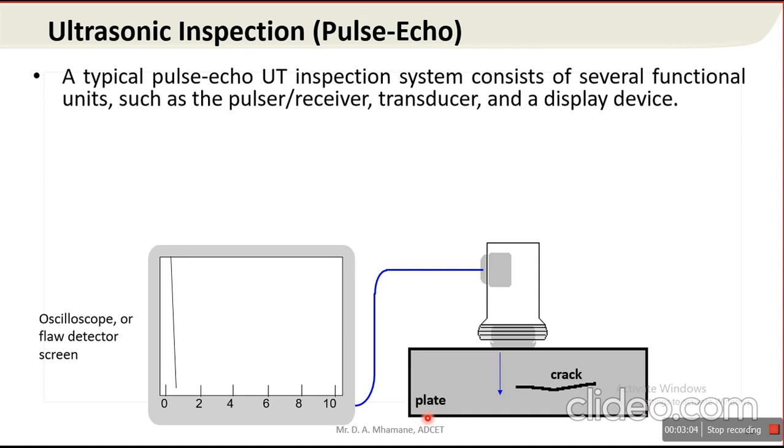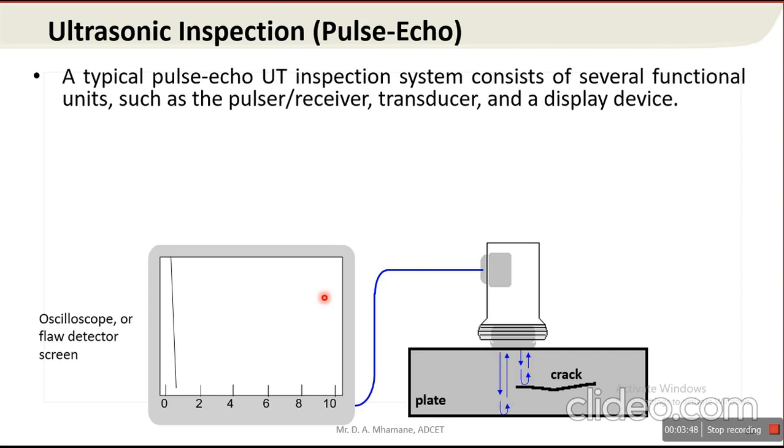As we already saw in the overview of ultrasonic inspection, the sound is transmitted from the transducer and it gets reflected from entities which can be the extreme end or flaws or defects. Again it is received by the transducer, synchronized in the instrument, and it shows responses, or we can say indications.